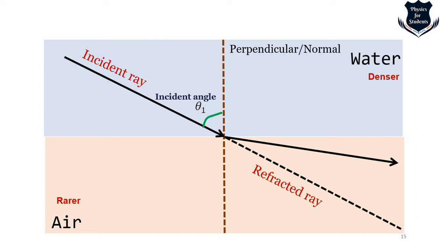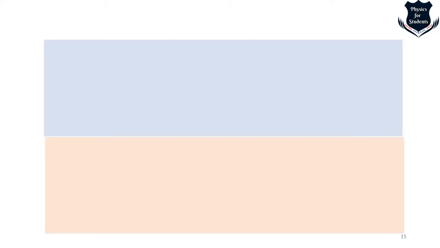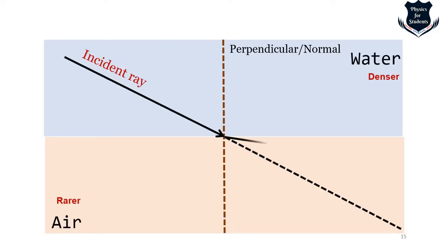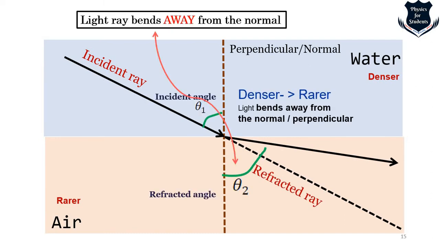And if you go back to the previous one, let me just go back to my previous one. So here the refracted ray is less. The refracted ray is less. Where here if I go here and I show you, this is more, right? So the refracted ray is more. So from denser to rarer, the light bends away from the normal, and from rarer to denser, the light ray moves towards the normal.